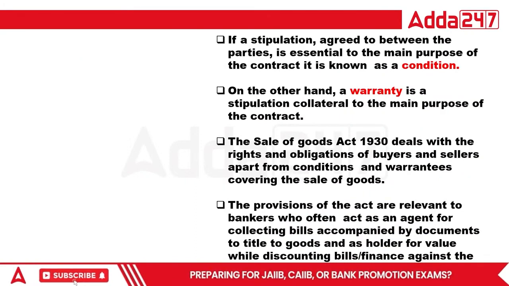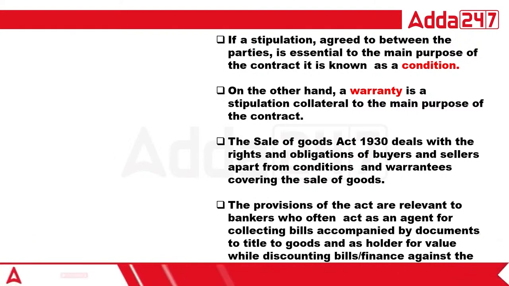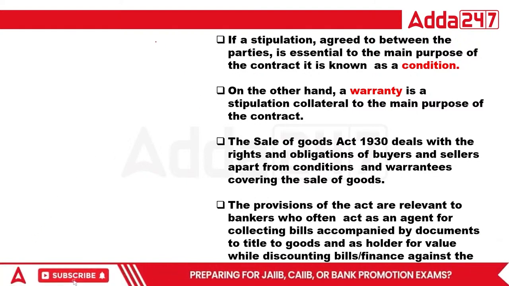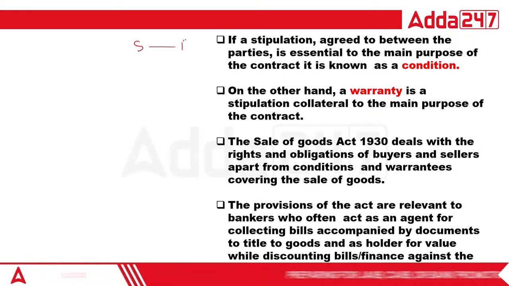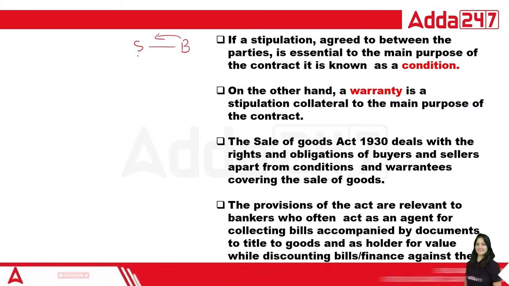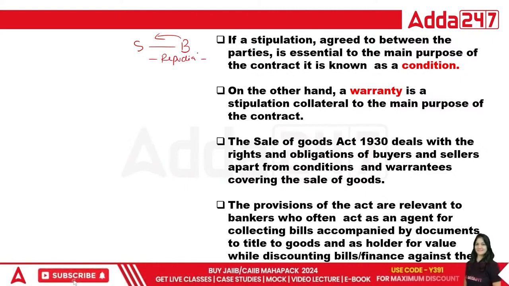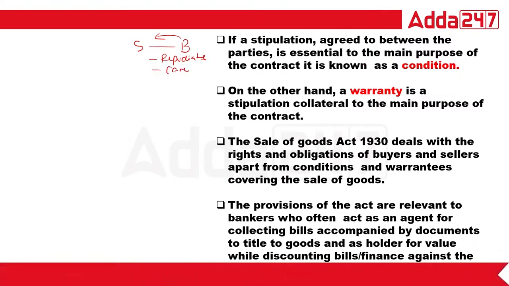Okay, some more points are there. Warranty and condition. So condition and warranty are again very important terms. Condition is what? Suppose a seller and buyer are there, the buyer has purchased something, but the thing is not exact to the wording of the seller, so the buyer has the right to repudiate the contract, the right to cancel the contract, right? So what is condition?